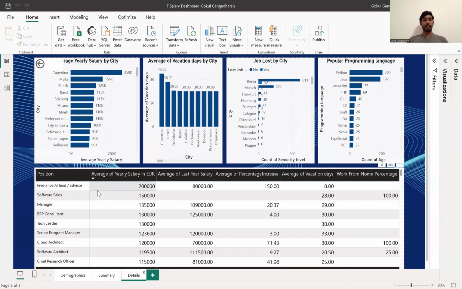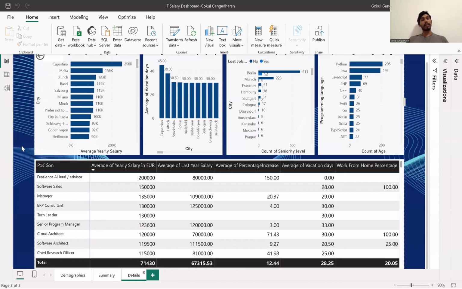I've also given a column here with details based on the position of the employees, like the average salary of different positions in the current year 2020, and the average salary in 2019 as well, the percentage of increase or decrease in their salaries, the vacation days that they get, and if they're working from home, the percentage of days that they're working from home.